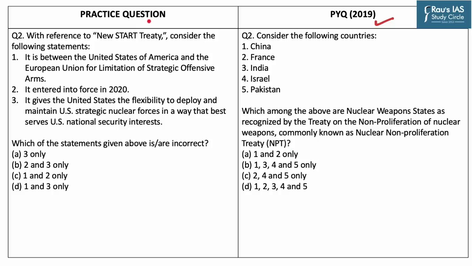Now let us solve our practice question which states: with reference to the New START Treaty, consider the following statements. Statement 1: It is between the United States of America and the European Union for limitation of strategic offensive arms. So this statement is incorrect. This is because the New START Treaty is a nuclear arms reduction treaty between the US and Russia. As it is a nuclear arms reduction treaty, it puts limits on nuclear warheads and intercontinental range nuclear weapons.